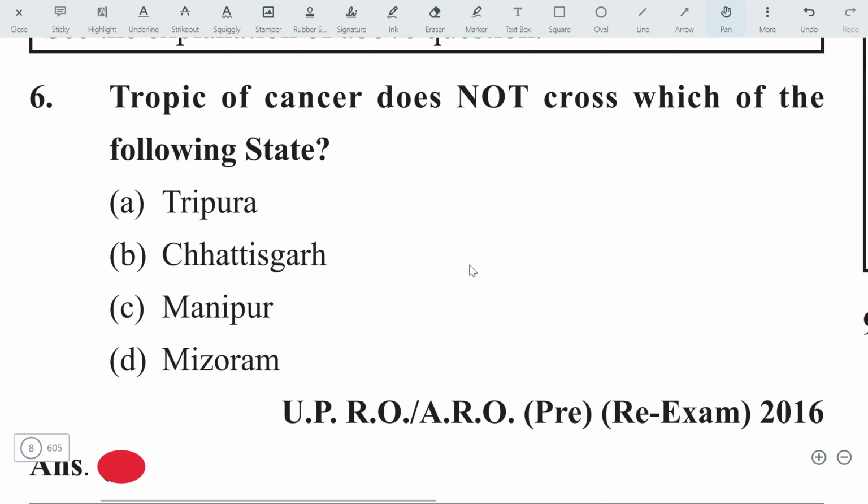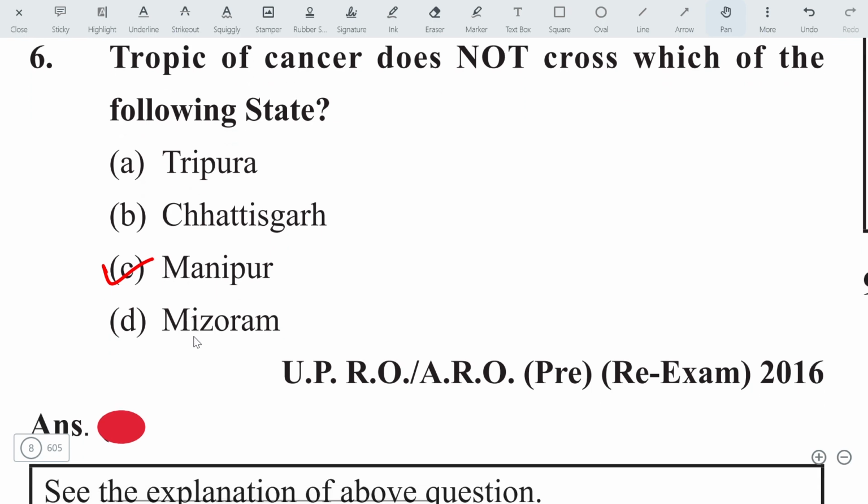The Tropic of Cancer does not cross which of the following states? That is Manipur. Manipur is located north of the Tropic of Cancer. It passes through Tripura, Chhattisgarh and Mizoram.